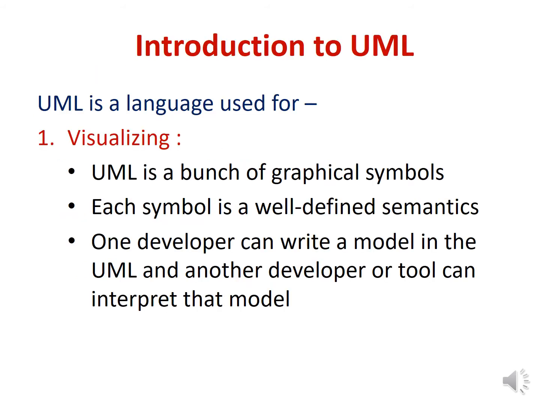First, we'll see about the purpose of UML. The UML language is used for visualizing, specifying, constructing, and documenting the artifacts of the software intensive system. A modeling language is a language whose vocabulary and rules focus on the conceptual and physical representation of a system. A modeling language such as UML is thus a standard language for software blueprints.